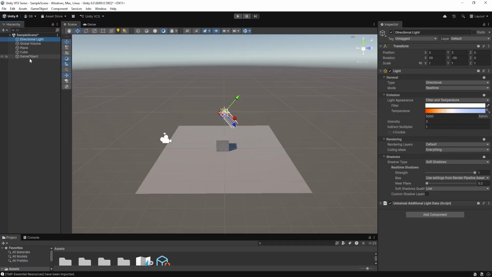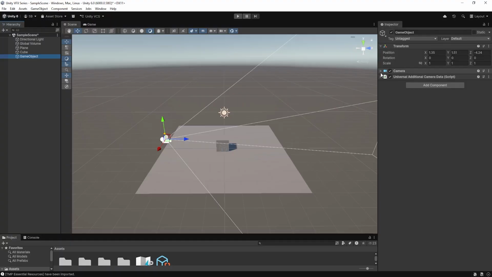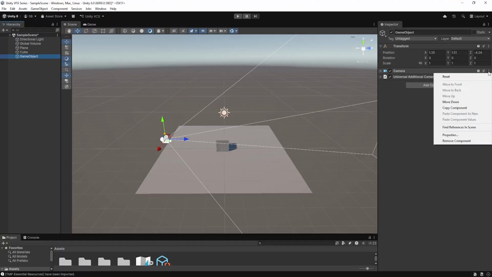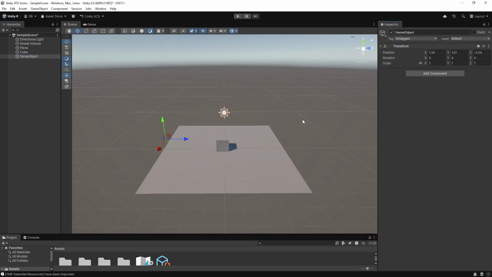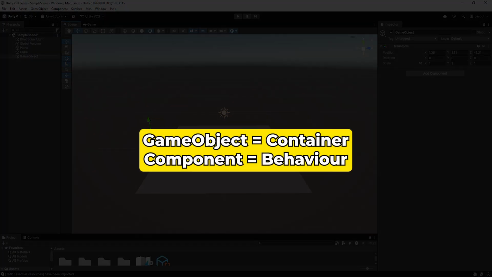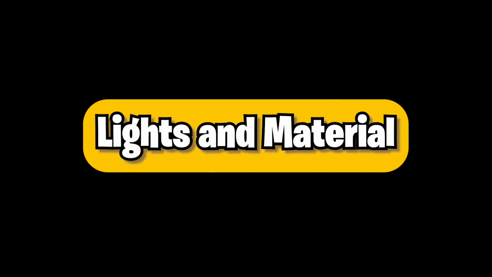And you can also remove a component if you, by mistake, added something and you want to remove it. You can just go to these three dots, go to Remove Component and click here, and you can remove that component from the inspector window. So remember this thing, that game objects are containers and components give them behavior.